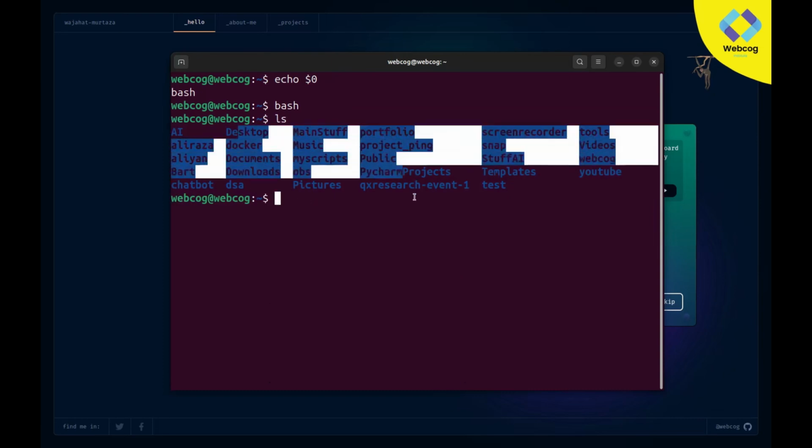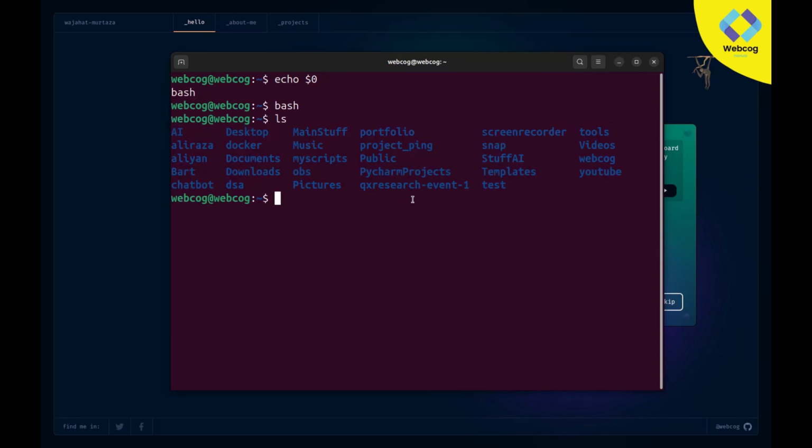You can see I have a lot of folders, so I'm going to create a new folder. But instead of creating it here, I have a folder by the name of YouTube. I want to redirect my terminal into YouTube, so I will use cd YouTube, hit enter. Now I'm in my YouTube folder. Here I'm going to create a new folder. For creating a folder, we use the command mkdir, make directory, and the name of my directory will be